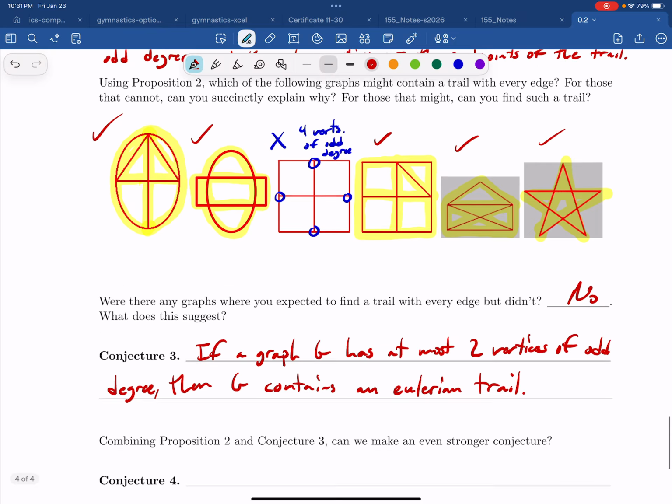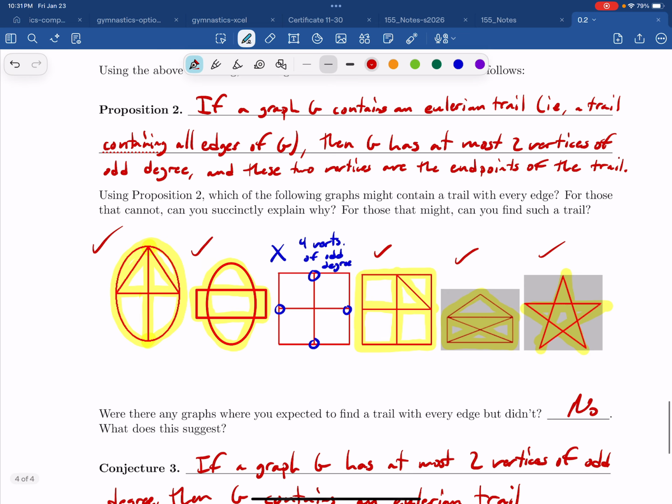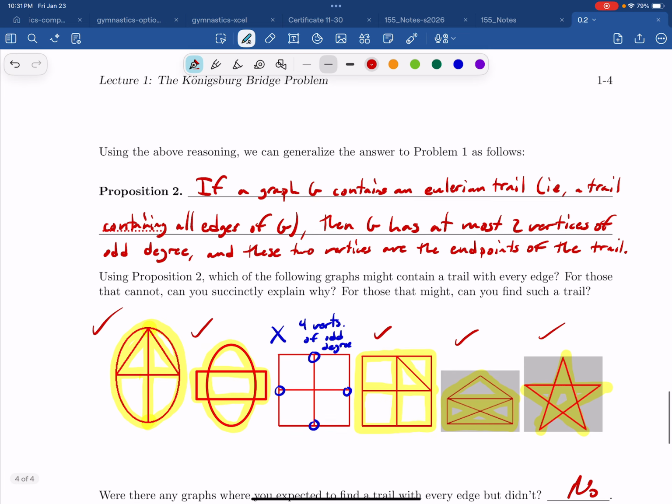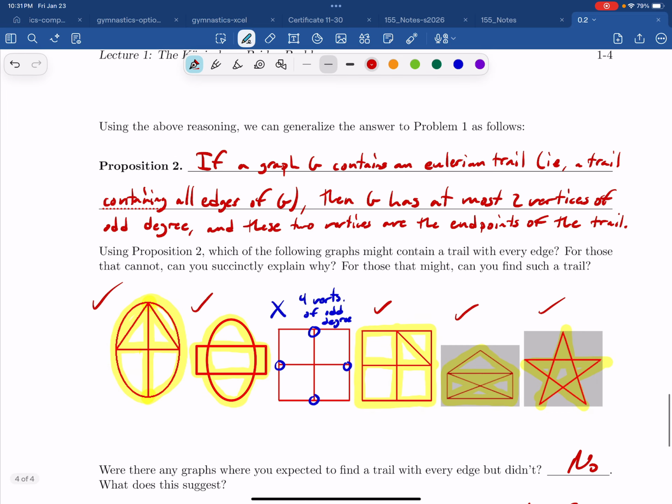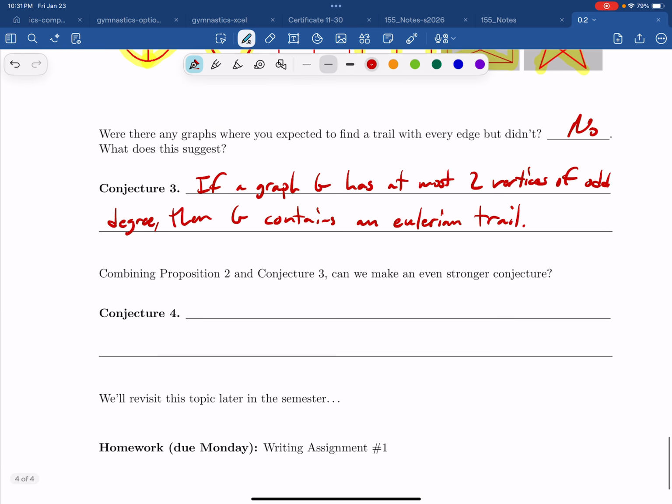So if we combine Proposition 2, which we already proved effectively, we could do the same thing that we did earlier with Proposition 2 and Conjecture 3, which is something we believe to be true but haven't proved.